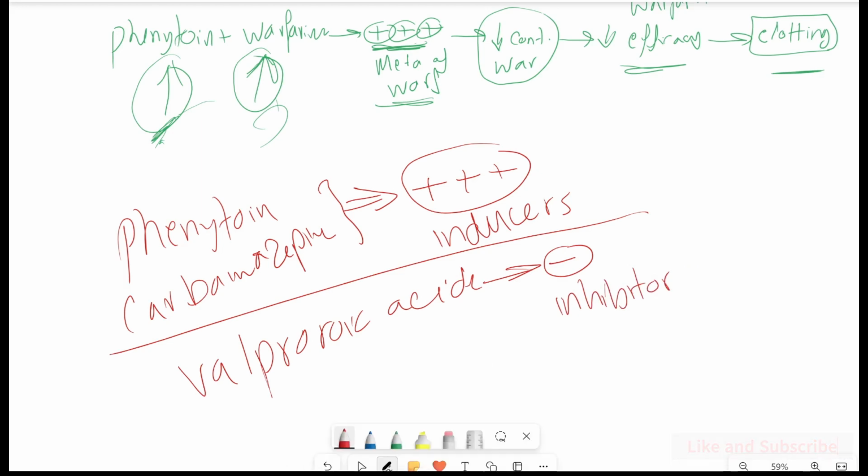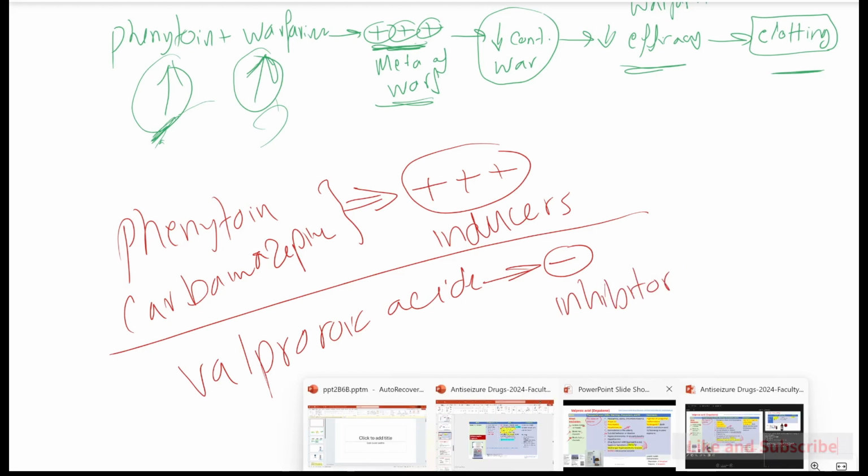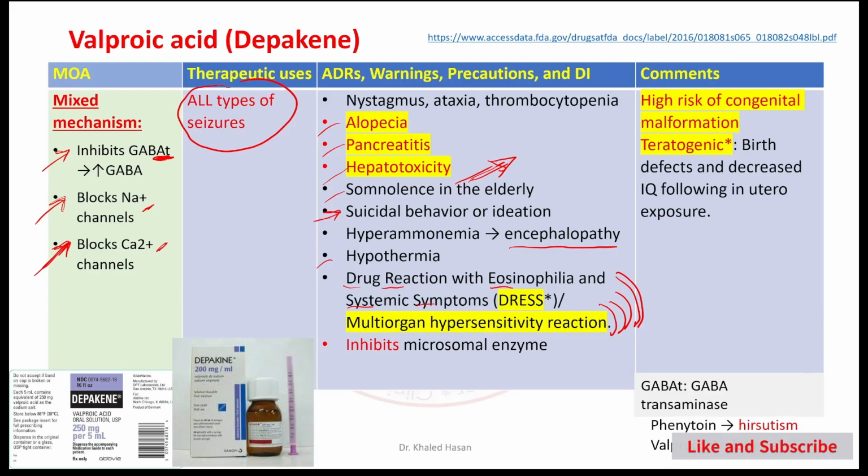I will go back to the slide again. You can see here valproic acid inhibits the microsomal enzyme. What we need you to remember is the multiplicity of action: sodium, calcium, and GABA transaminase.